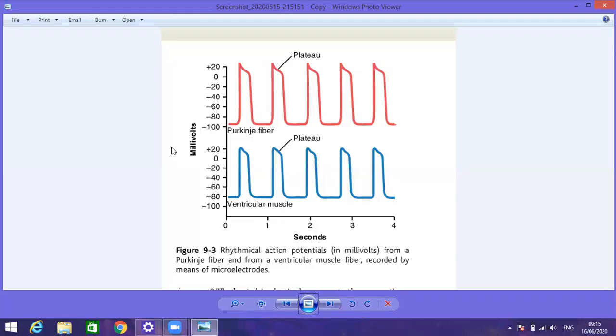You can say that this is the transfer of positivity. Minus 90 mV in the skeletal muscle is the resting membrane potential.